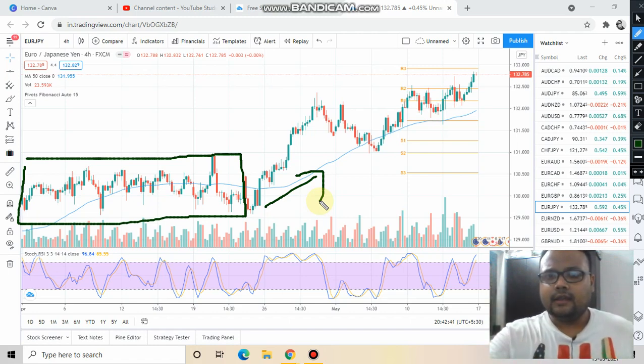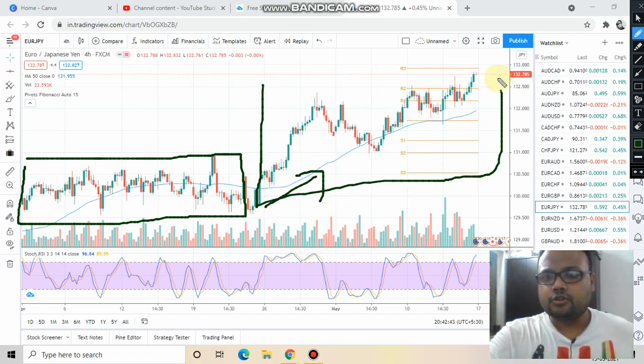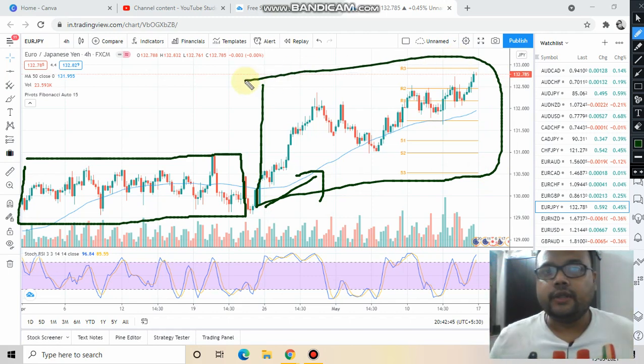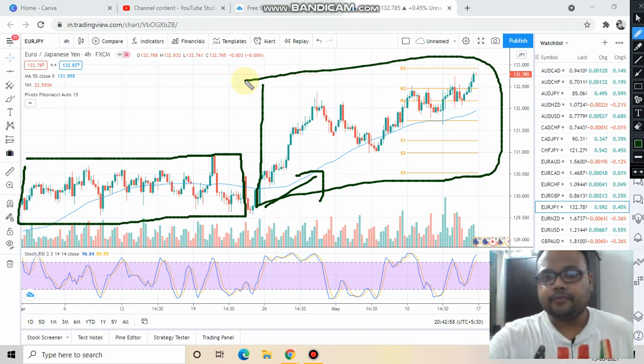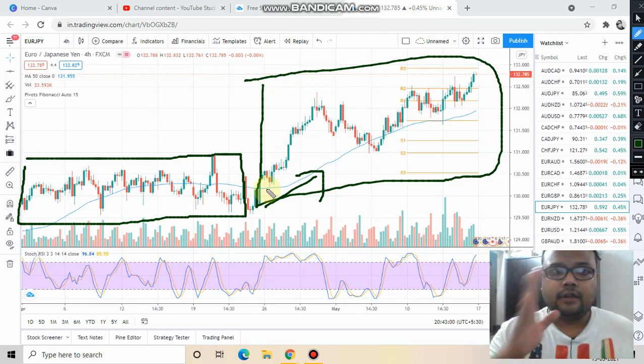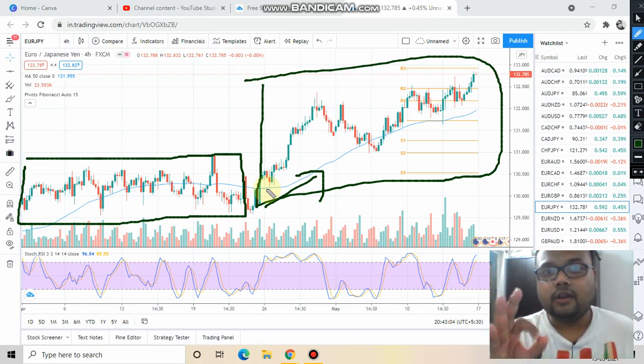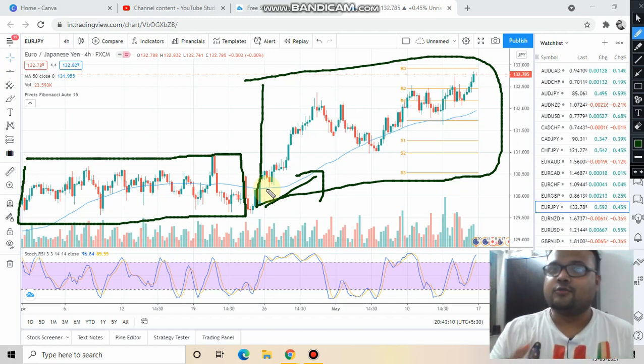If we just look at this particular portion, this chart is quite similar to the British pound Japanese yen chart, but unlike the British pound Japanese yen, it is in an uptrend, whereas the British pound Japanese yen chart is in a range right now. Anyways, our Euro JPY chart is in an uptrend, therefore we will only be looking for buying opportunities, because it is wise to stay with the trend instead of going against the trend.